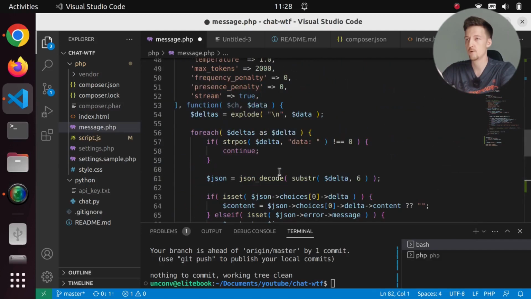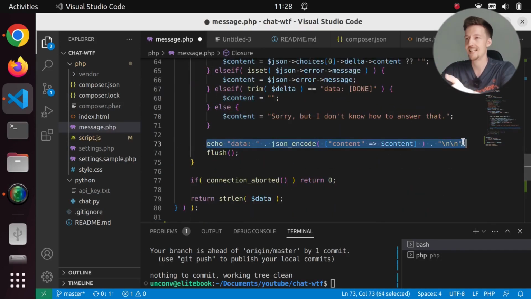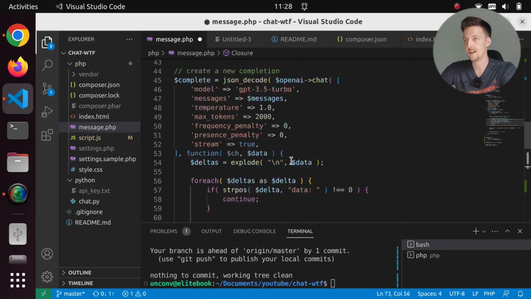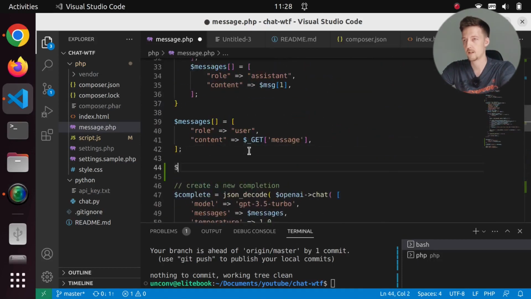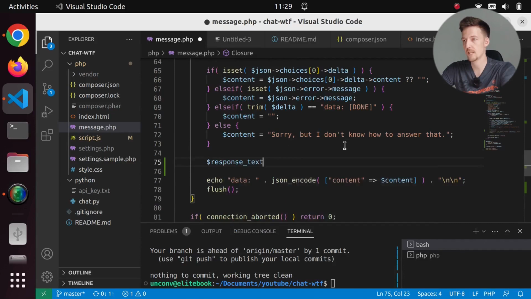Now, because I'm using this streaming method, I don't just get the response from ChatGPT. It comes in parts. So here we are sending to the client a part of the content. So what I will have to do is say response text is an empty string. And then I have to say here response text dot equals content.